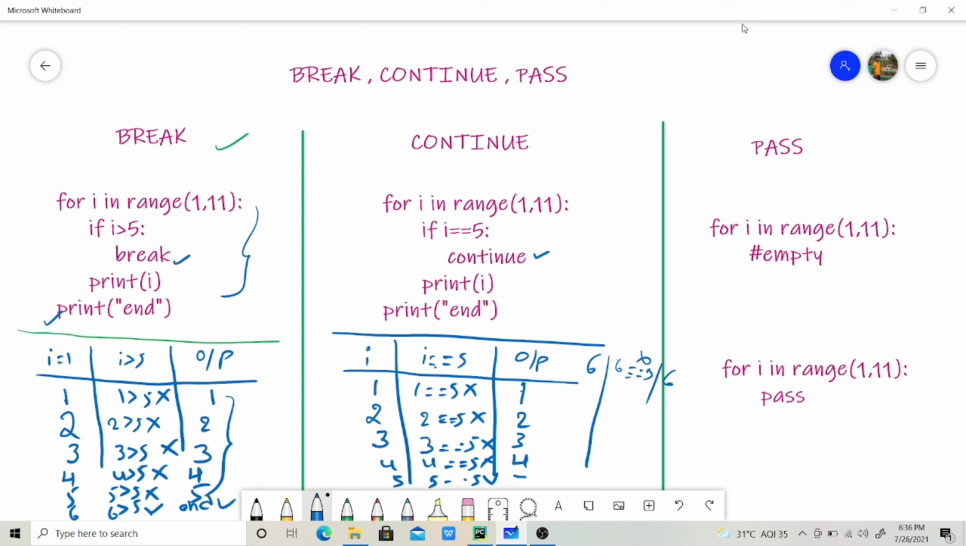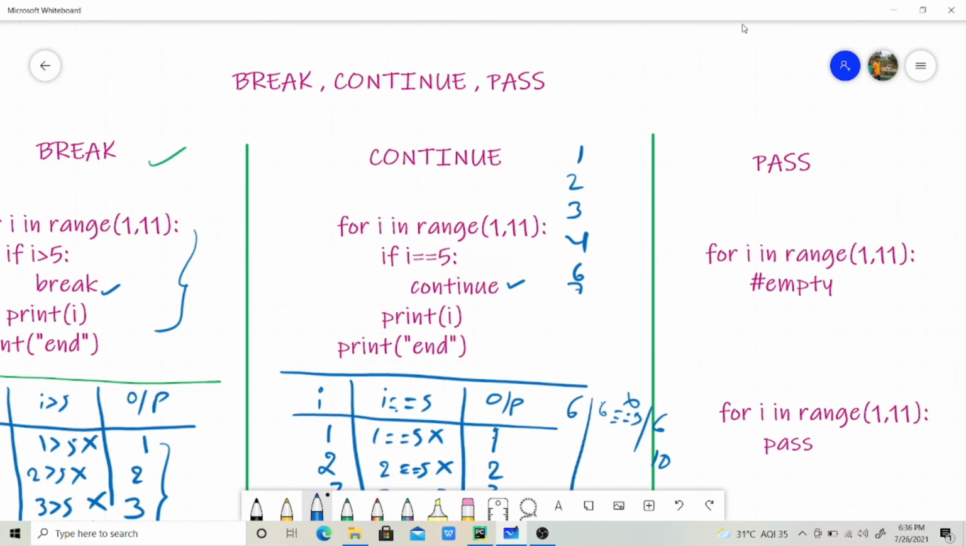So finally it will print till 10. Then the output will be 1, 2, 3, 4, 6, 7, 8, 9, 10. It does not print value 5 because it will skip that particular iteration. See here, the condition i is equal to 5, it will execute this continue statement and it will skip this particular iteration. It will start again from 6, so it will print values till 10.